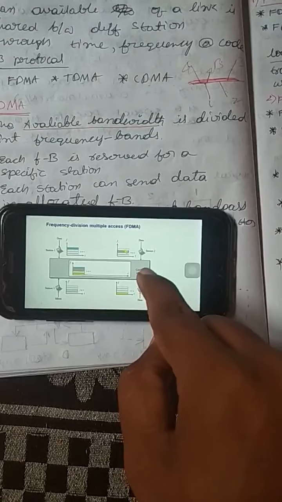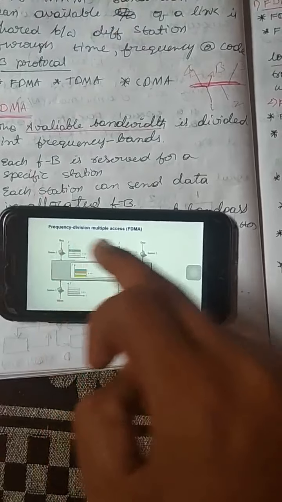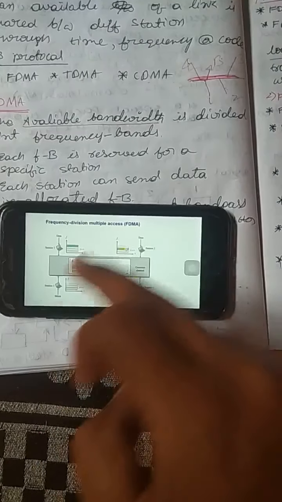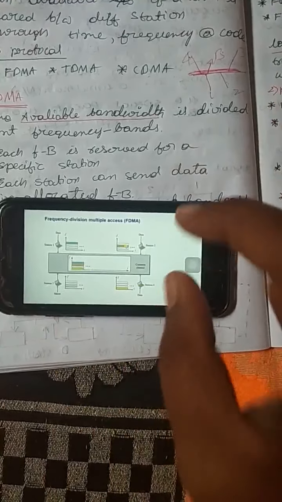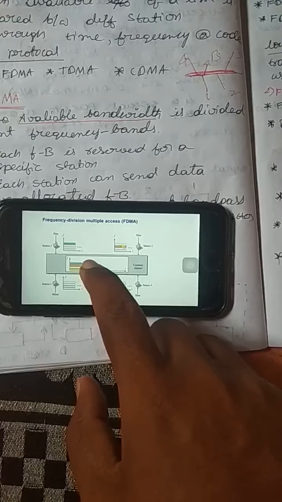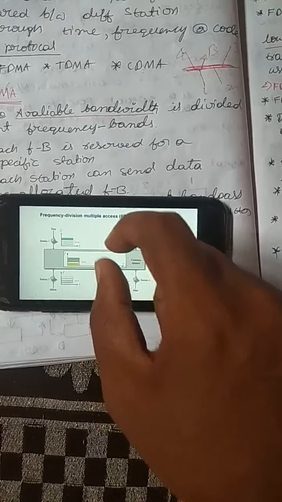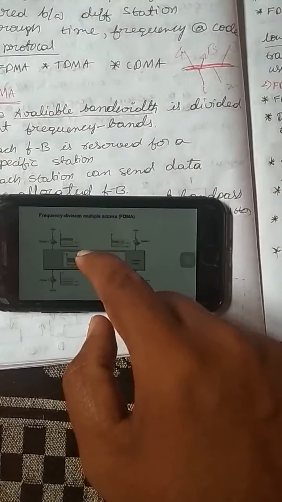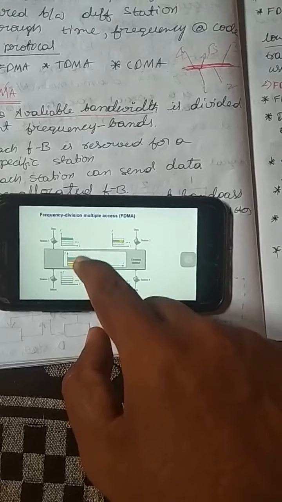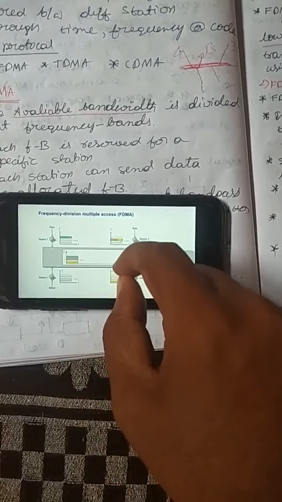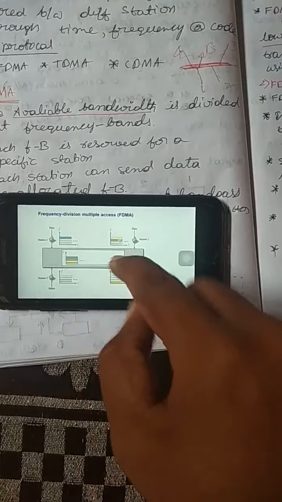You can see that this is the channel. These are the 4 stations, 1 2 3 4. This bandwidth of the channel, the bandwidth of the media, is divided into 4 frequency bands.